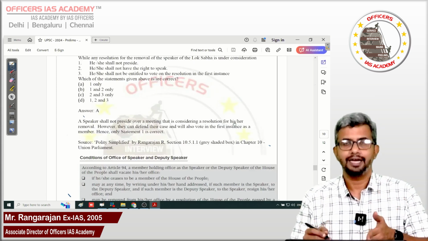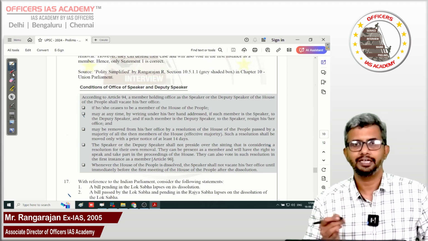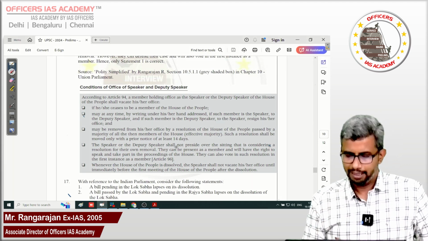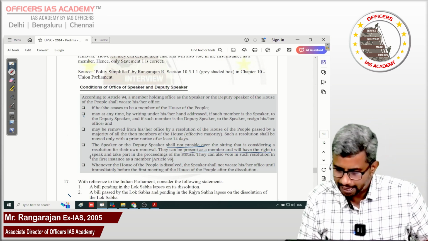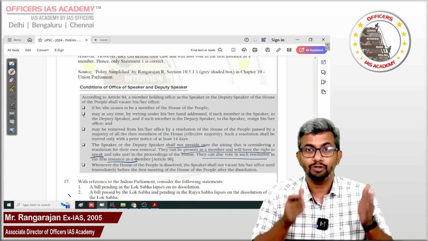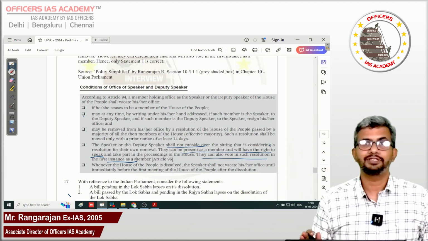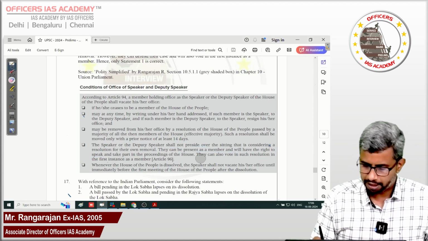And again, guys, grey shaded area in my book Polity Simplified in chapter 10. Speaker or deputy speaker shall not preside. They can be present as a member and will have the right to speak. They can vote in the first instance as a member. This is in a grey shaded box. So yesterday, if you had revised it once, today you will not miss this answer, right? So that is the speaker related question.